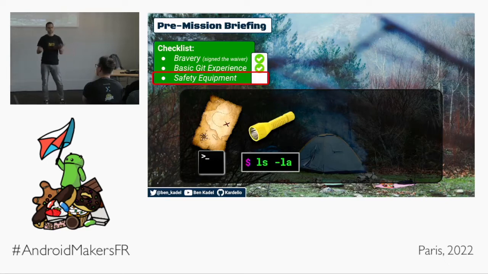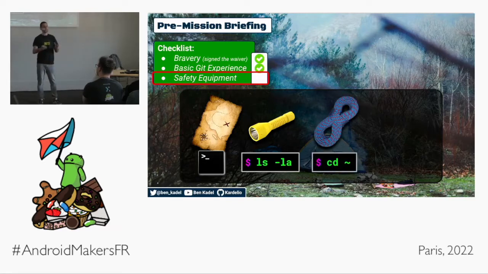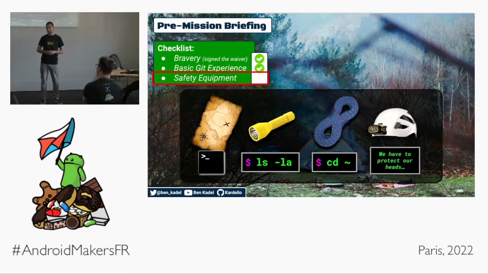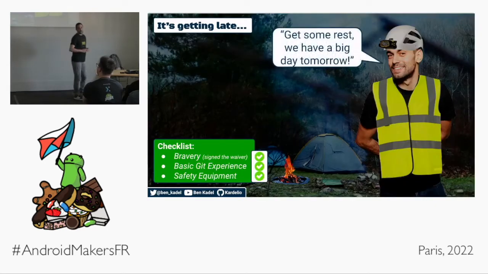Secondly, we need torches, flashlights, to illuminate the darkness of the chasms and see the files and folders that exist in our cave system. Yeah, it's getting strenuous at this point. That's our ls command. Third, we need some rope to safely traverse between the caverns of this cave system. That's our cd command. And obviously, importantly, we need rope to escape back out the cave, climb back out at the end. And obviously, we need helmets to protect our heads from rocks and stuff. Anyway, that was your stuff.